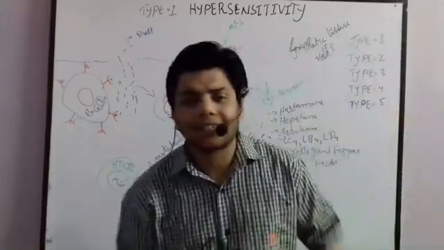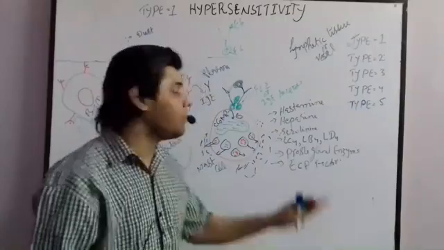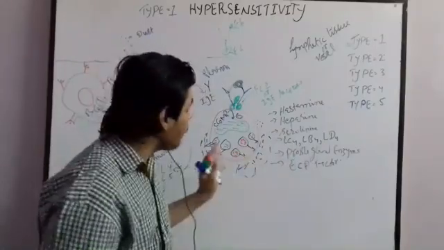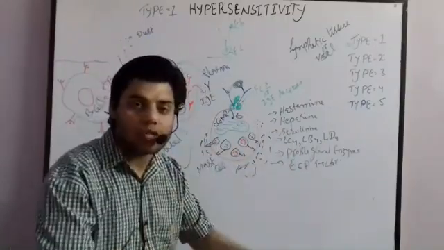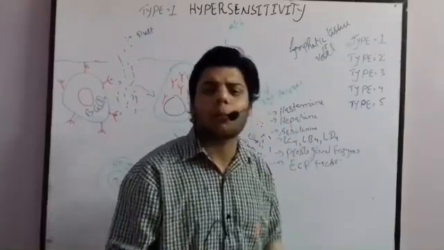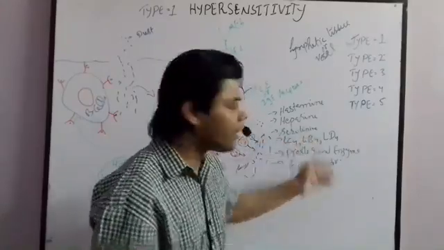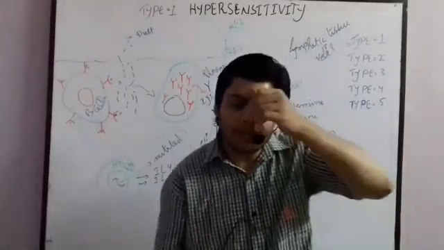Just like that, chemicals are secreted. Although there are some other chemicals as well, these are the common chemicals. Histamine and heparin are what? They are the protein mediators, and leukotrienes C4, B4 and D4 are the lipid mediators.